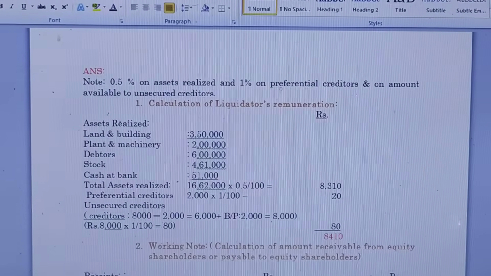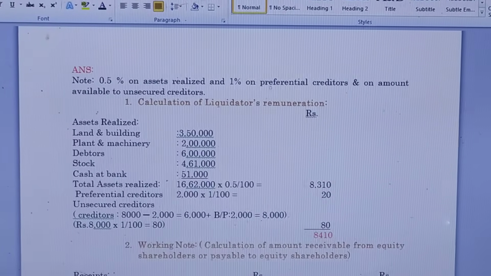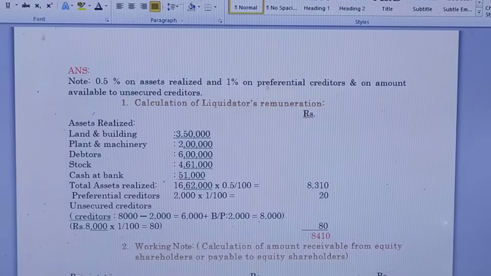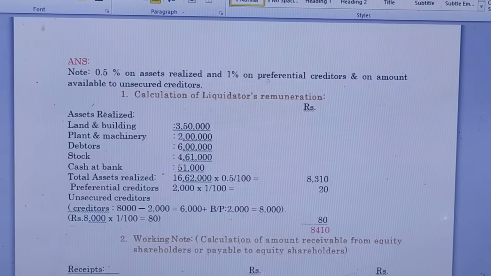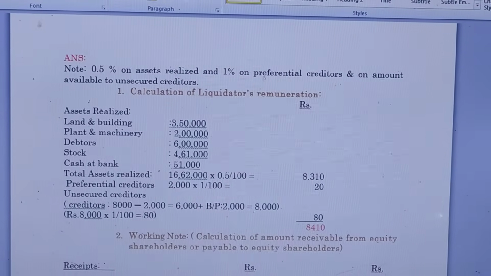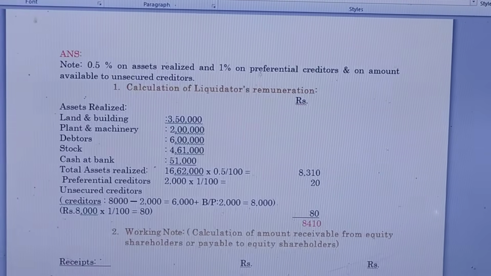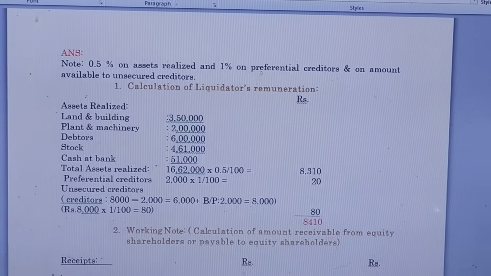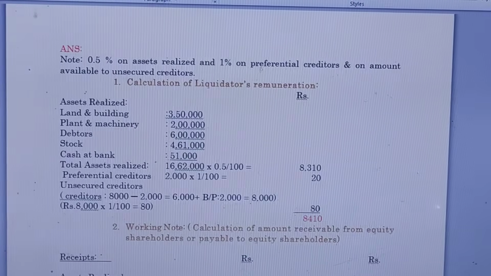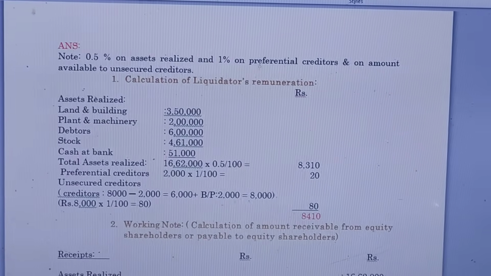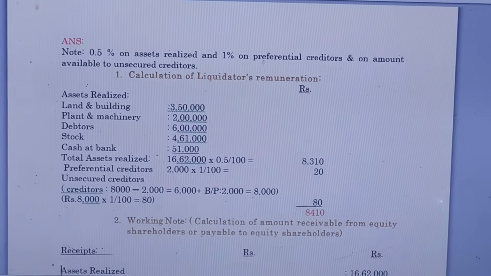And look at the note: 0.5% on assets realized, and 1% on preferential creditors and on the amount available to unsecured creditors. First, we are going to calculate the liquidator's remuneration on total assets realized and on preferential creditors. Under assets realized: land and buildings 3 lakhs 50,000, plant and machinery 2 lakhs, debtors 6 lakhs, stock 4 lakhs 61,000, cash at bank rupees 51,000.